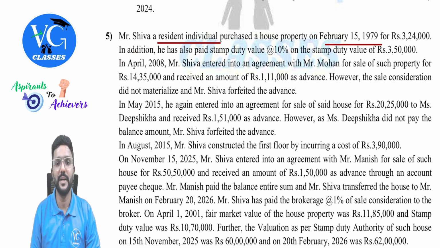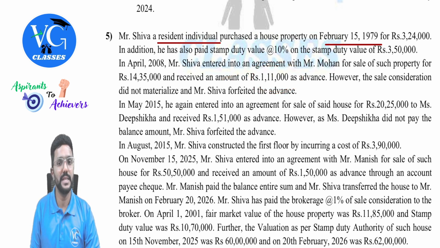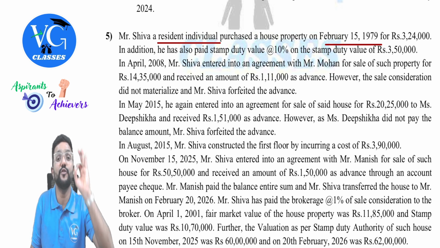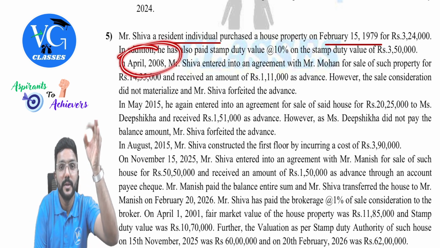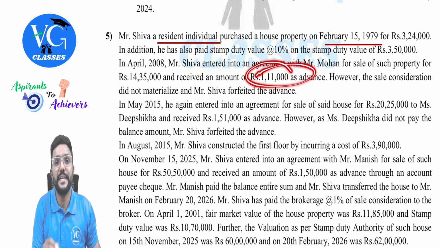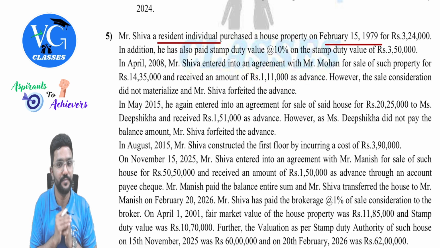Next, in April 2008, Mr. Shiva entered into an agreement with Mr. Mohan for sale of such property for 14,35,000 and received 1,11,000 as advance. However, the sale did not materialize and Mr. Shiva forfeited the advance. So, advance received and forfeited before 1st April 2014. What should I do with this amount? We need to deduct it from the cost of acquisition when this asset is actually sold.